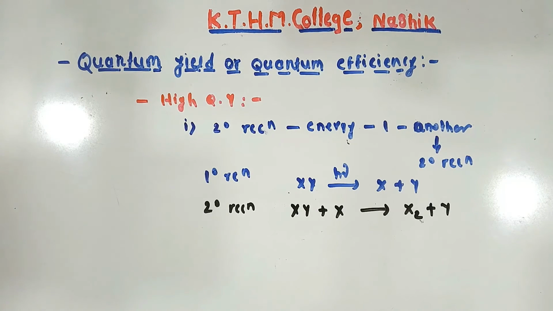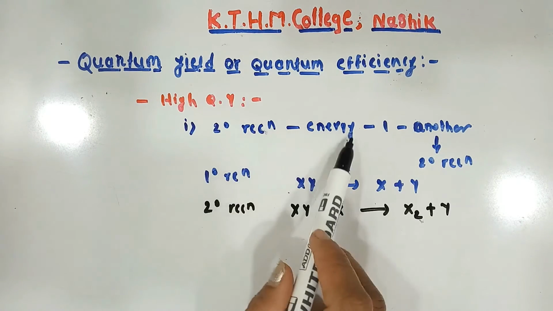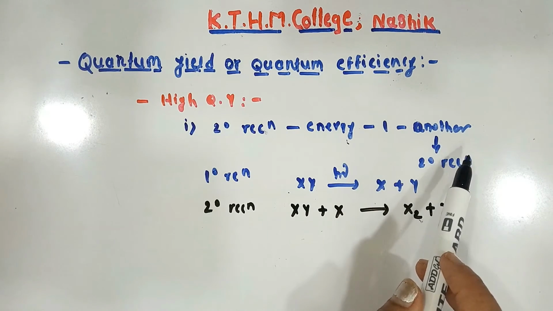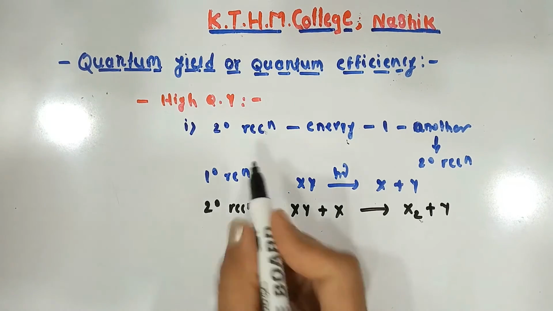High quantum yield is due to secondary reactions that occur due to transfer of energy by one molecule to another molecule, initiating secondary reactions.